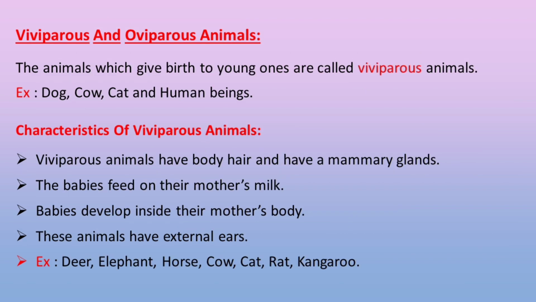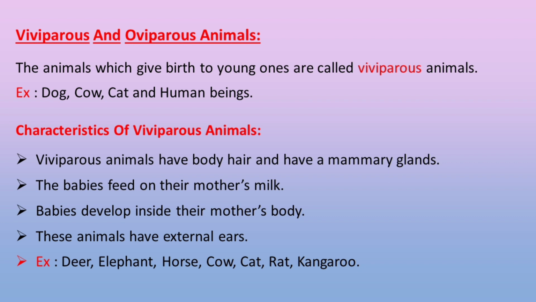Viviparous and oviparous animals. The animals which give birth to young ones are called viviparous animals. Example: dog, cow, cat, and human beings.